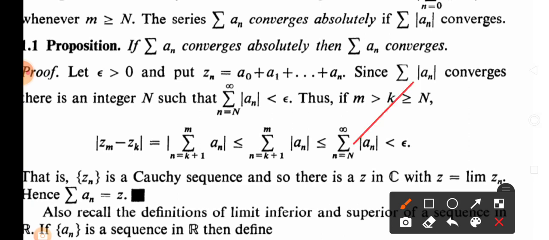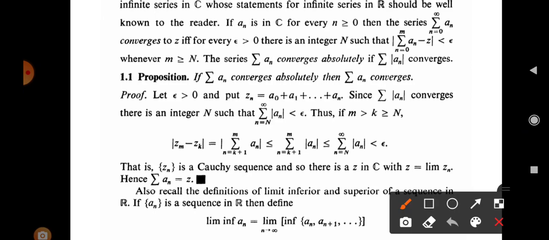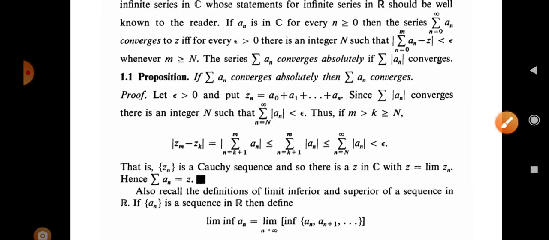So there is a point Z in C such that limit of zn is that point Z. Hence summation of an is Z, which proves that if summation an is absolutely convergent, then summation of an is also convergent.